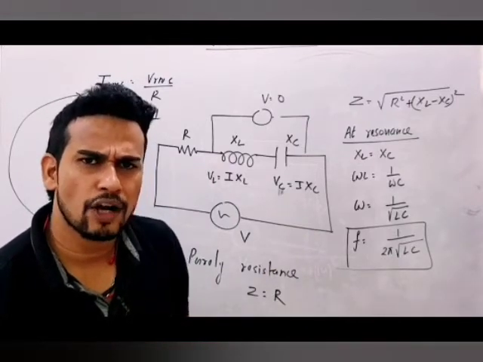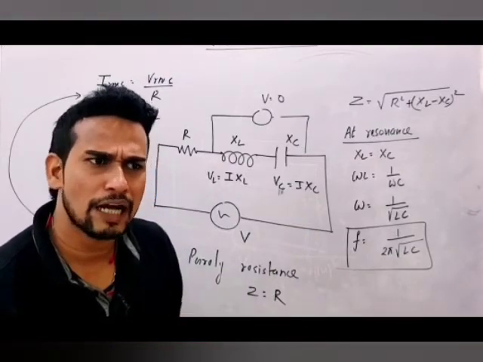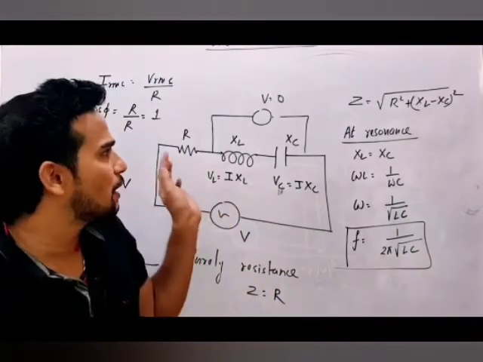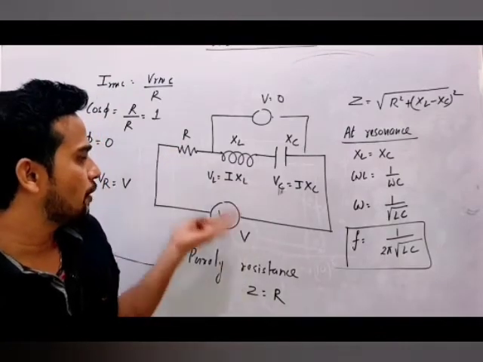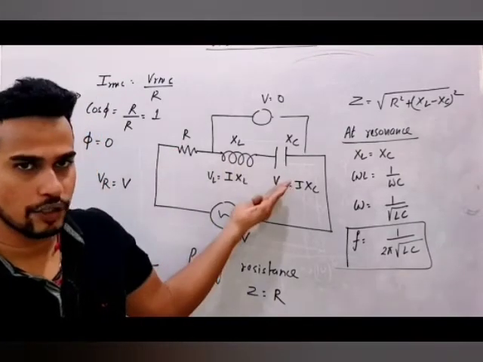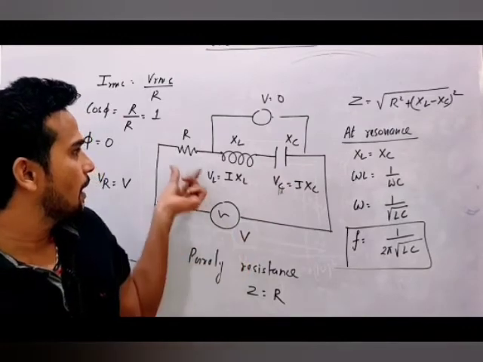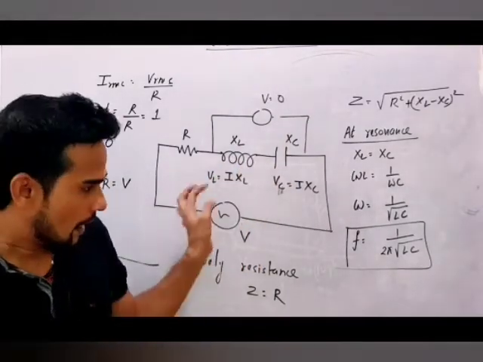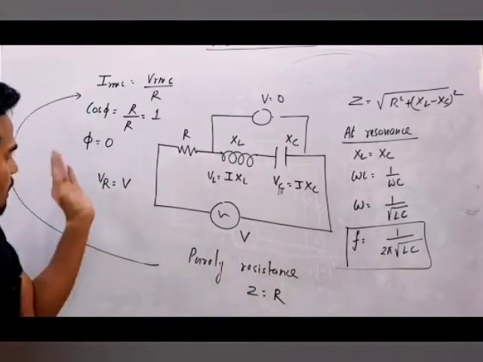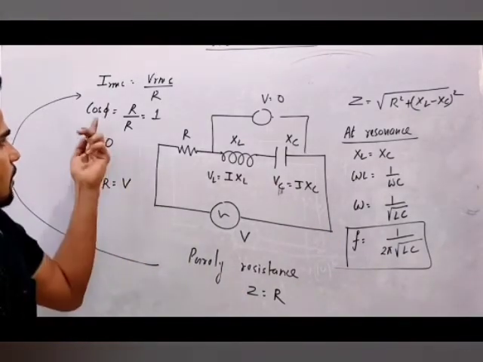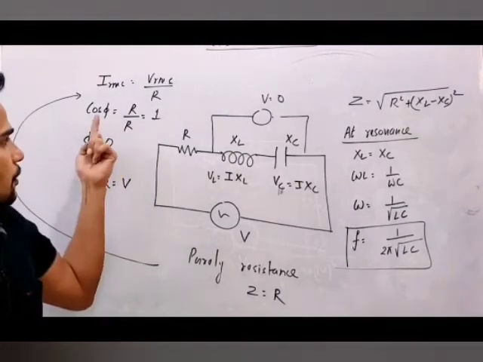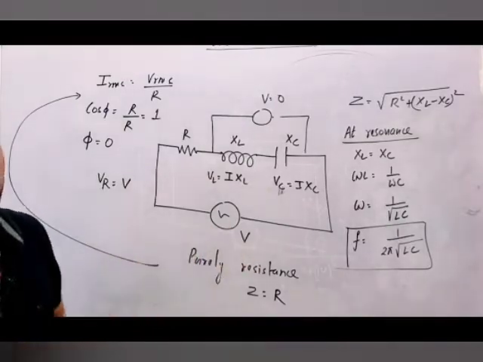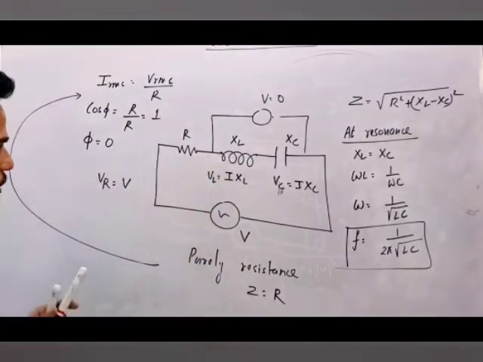Third thing, what will happen? How will you identify that resonance came? Current in the circuit will suddenly become maximum. And that maximum current will be simply V by Z, which is V by R, because these two will cancel each other. V net will be this. Here and here the drops will cancel each other. So this is what we have got. What is the power factor for resonance LCR circuit? A direct question, asked 2-3 times: 1. Phase difference will be 0, that means current and voltage both will come in the same phase.